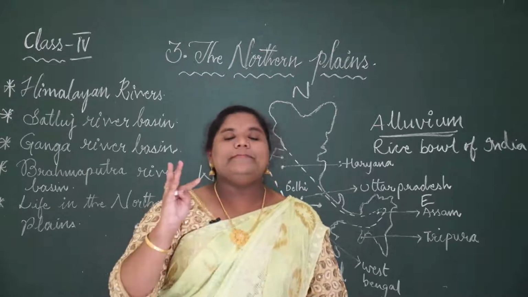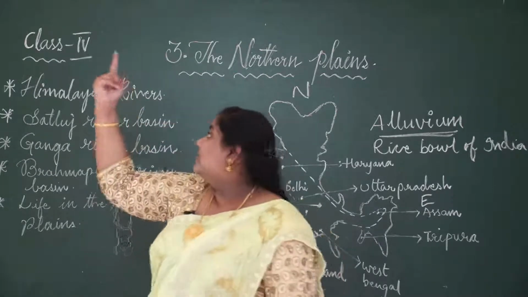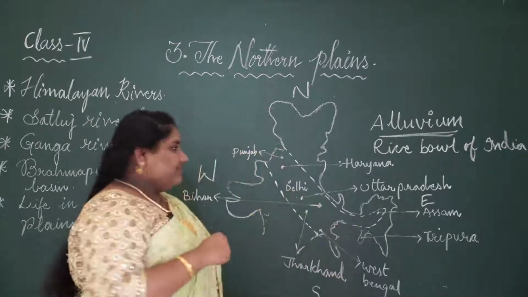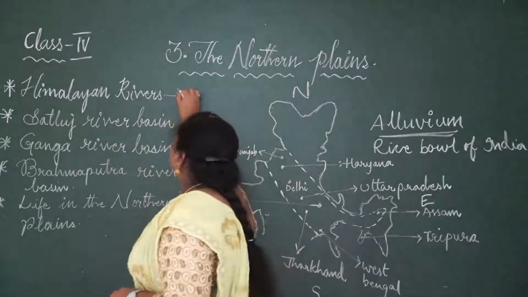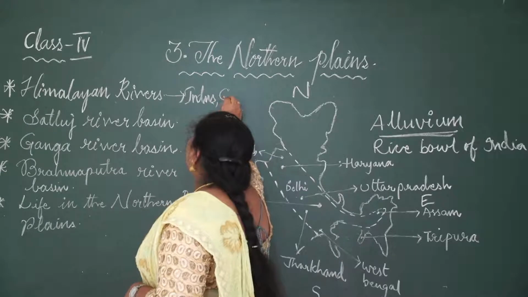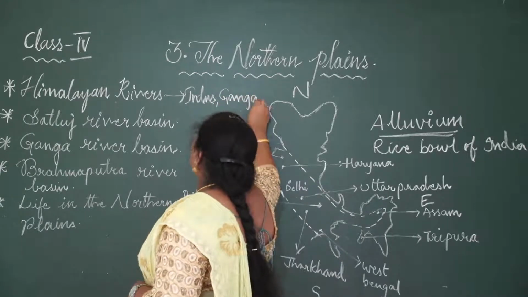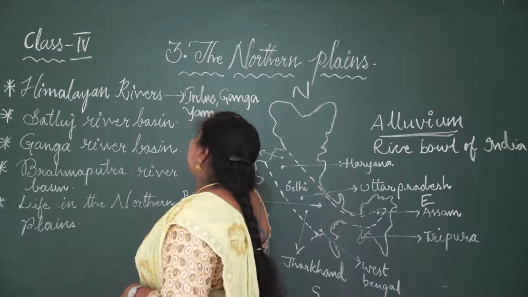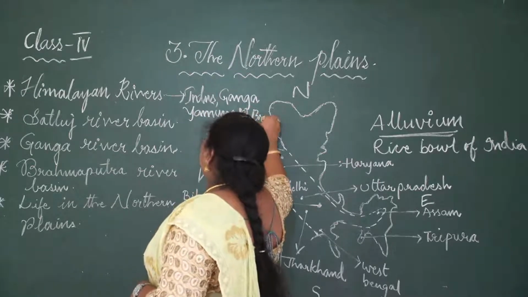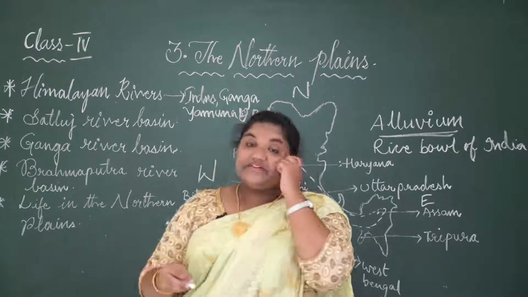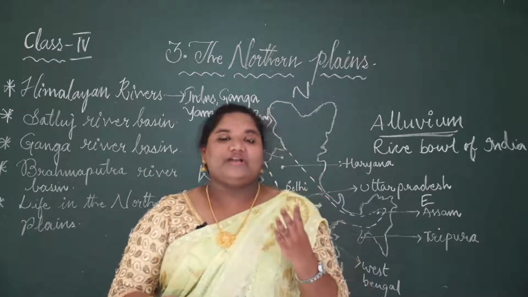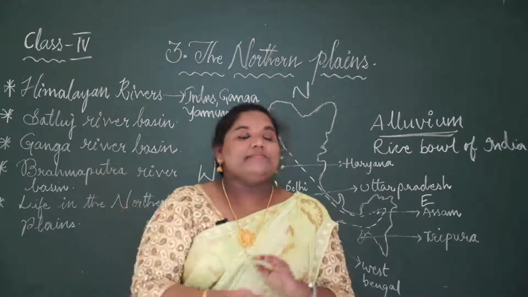Sorry, we have four important rivers in the northern mountains, Himalayan rivers. What are the Himalayan rivers? Himalayan rivers are Indus, Ganga, Yamuna and Brahmaputra. What are the four main rivers in the Himalayan region? Indus, Ganga, Yamuna and Brahmaputra, where they flow from the Himalayan region.